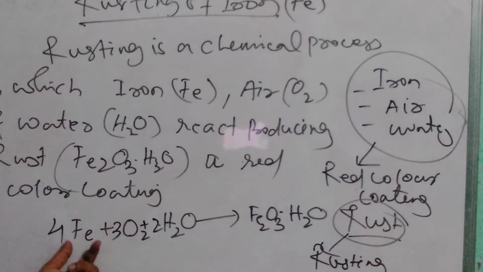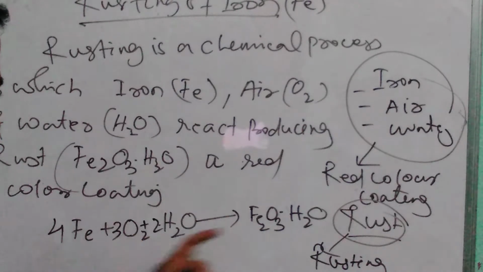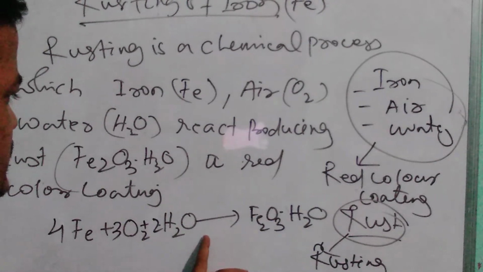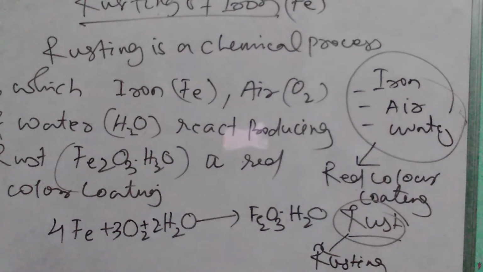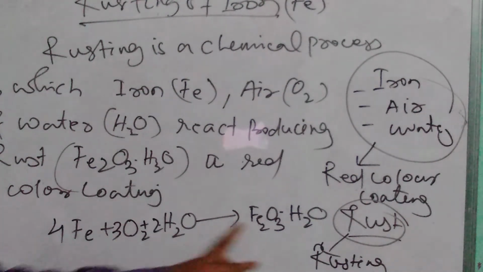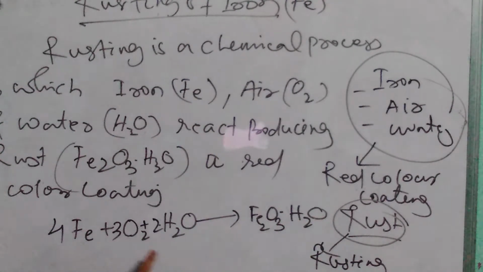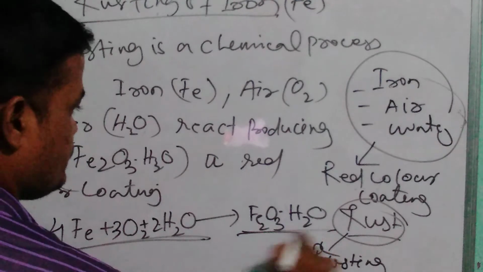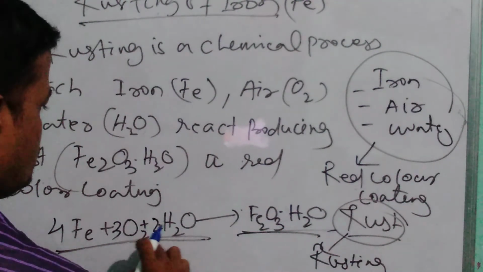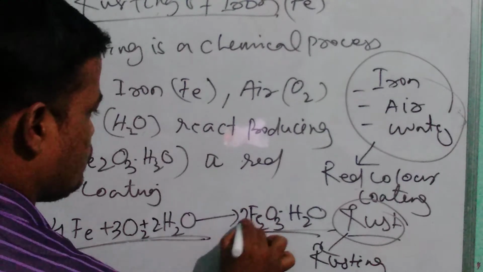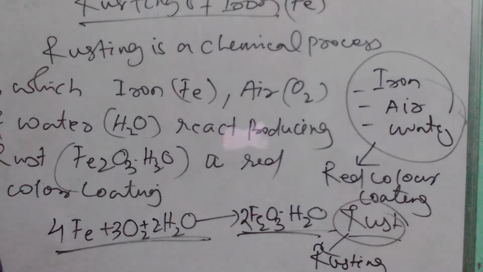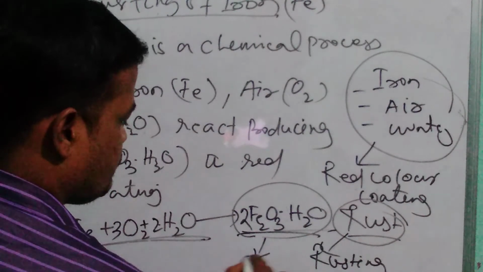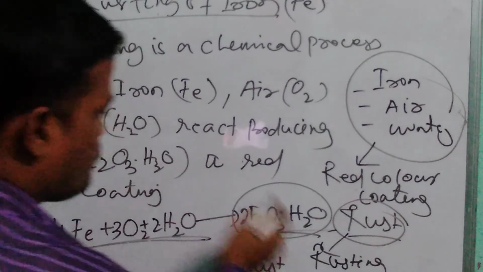So this is 4 Fe plus 3 O2, 2 water. Otherwise you can say O2, O3, O4, 2 water. So see, this is the chemical process. This is the balanced chemical reaction. This is called rust, and the process is called rusting.